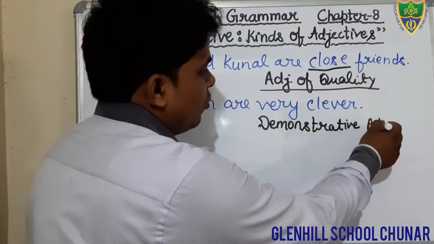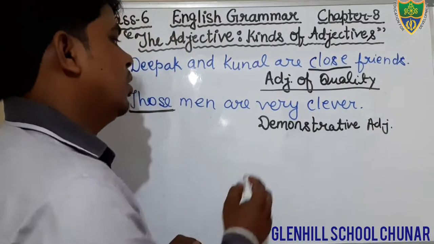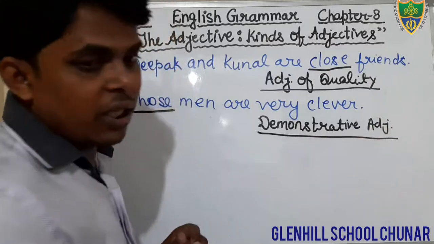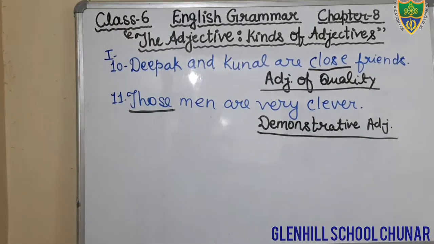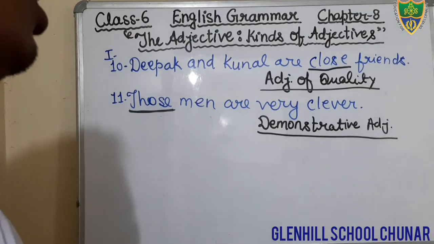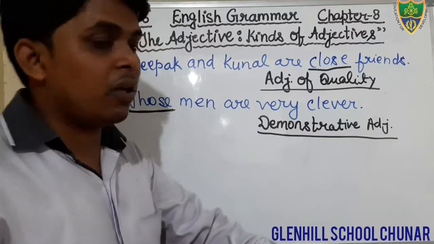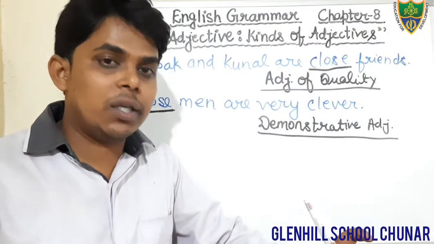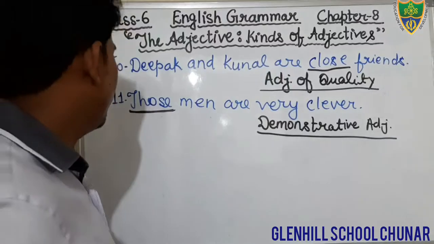Okay students, just write down. That is demonstrative adjective. Just write it. Those men are very clever. In this sentence, the word those is an adjective. And what kind of adjective? That is demonstrative adjective. Okay students, just write down in your book only. No need to write in the notebook. And come to the next question, question number 12. Dear students, the word clever is also an adjective, but what kind of adjective? That is adjective of quality. Okay, keep in your mind only, no need to write.